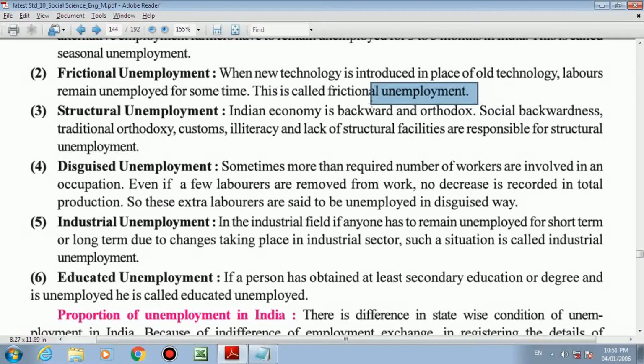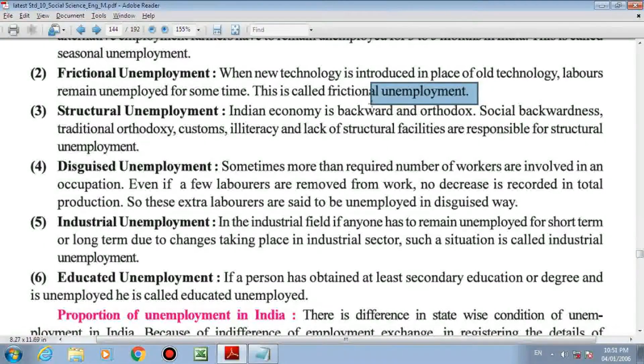For example, I am doing typing work on a typewriter in the office. I repeat, I am doing typing work on a traditional typewriter. But because technological change occurs, my office decides to go for computerization. Now I know only the typewriter, I don't know computers at all.